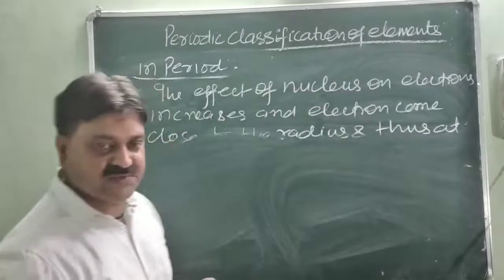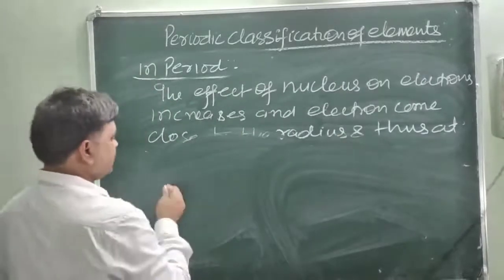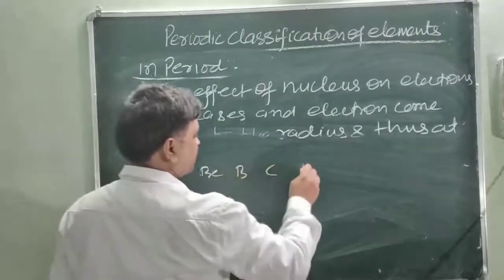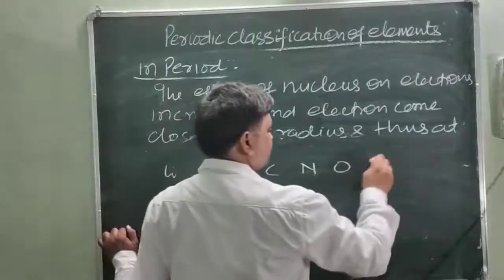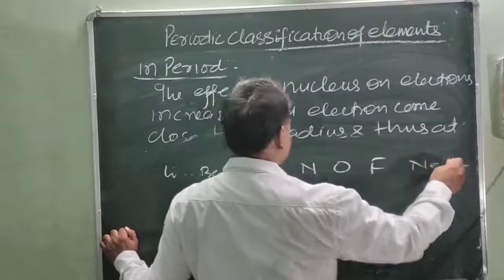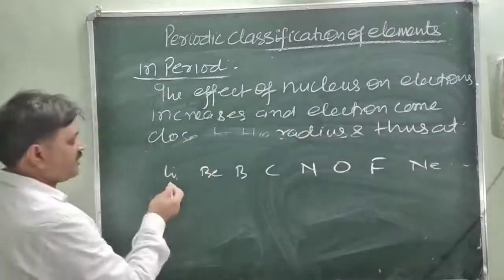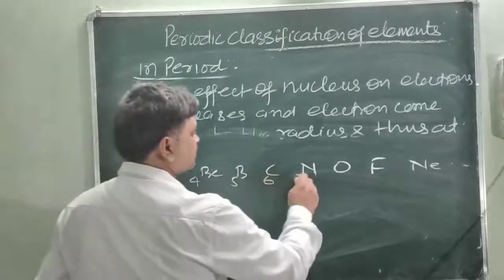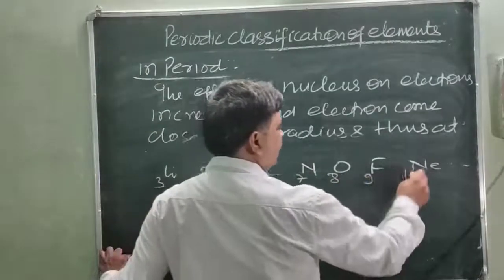In the second period of elements, you will see lithium, beryllium, boron, carbon, nitrogen, oxygen, fluorine and neon. The atomic numbers are 3, 4, 5, 6, 7, 8, 9 and 10.